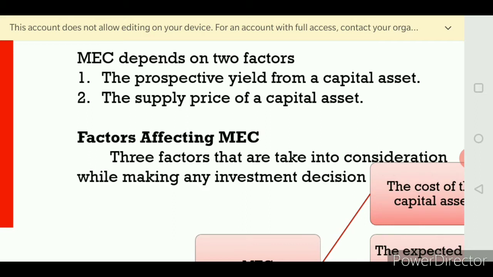How much income has been received through that capital asset? This is called the marginal efficiency of the asset.